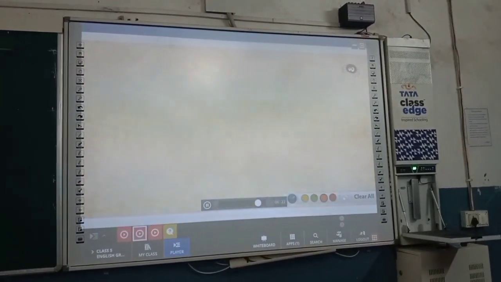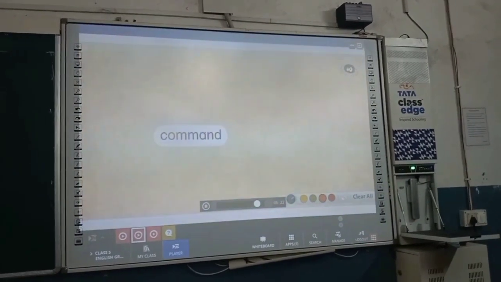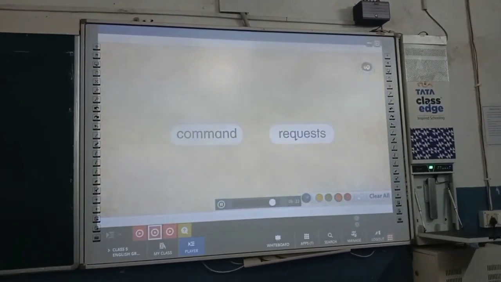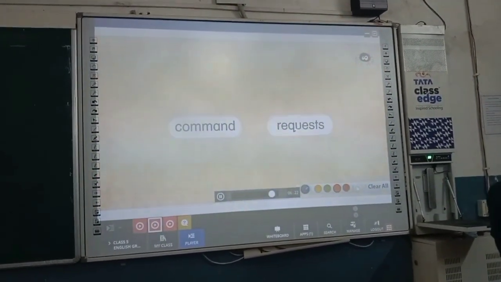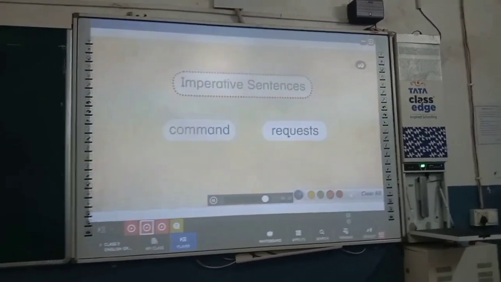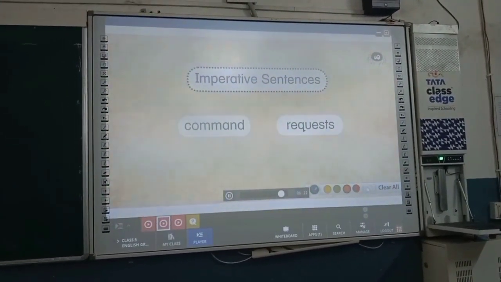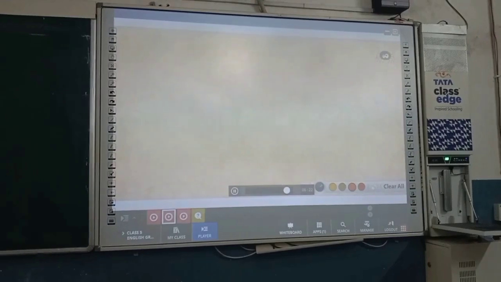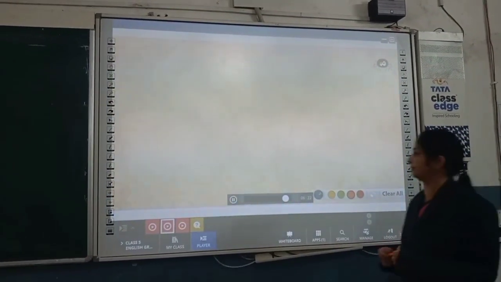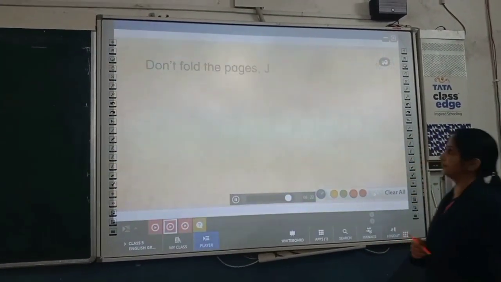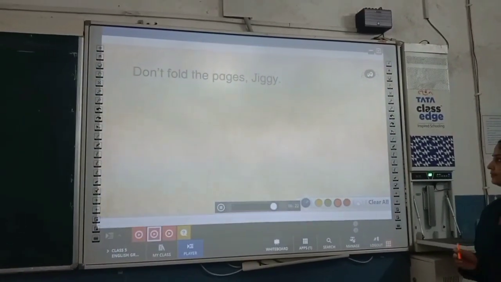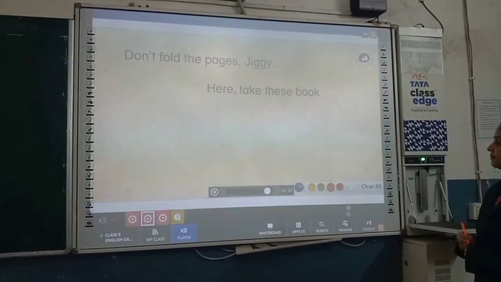Some sentences are used to give commands or advice and make requests. Such sentences are called imperative sentences. Let's have a look at some imperative sentences. Don't fold the pages, Jiggy. Here, take these bookmarks.